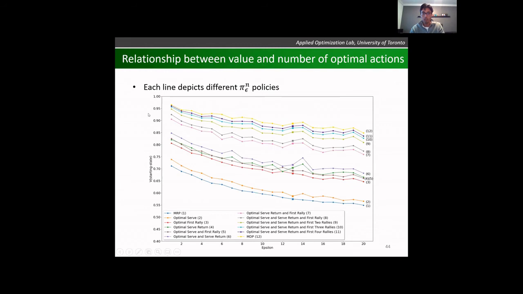And so to walk through this figure, I have, again, the catch-all metric here, the value of winning the point at the start of the point, the level of epsilon, and then different policies here. So first I want to point out the MRP and the MDP.